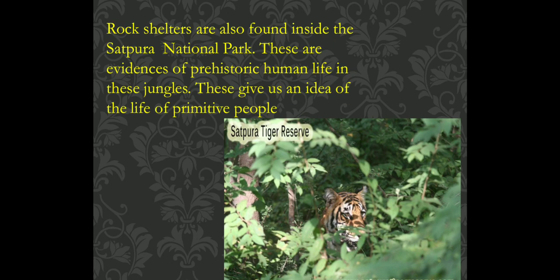A famous national park is the Satpura National Park. It is the first reserve forest of India. The finest Indian teak is found in this forest. There are more than 100 national parks in India. Rock shelters are also found inside the Satpura National Park. These are evidences of prehistoric human life in the jungles. These give us an idea of the life of primitive man, early man.